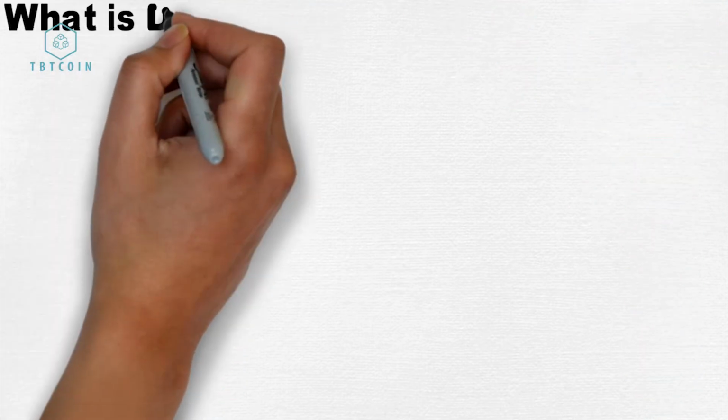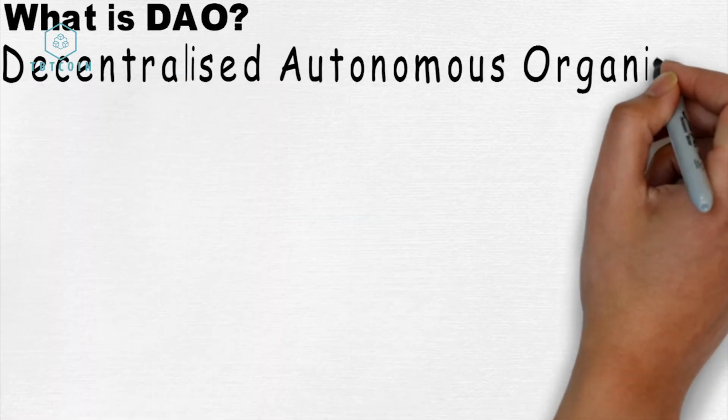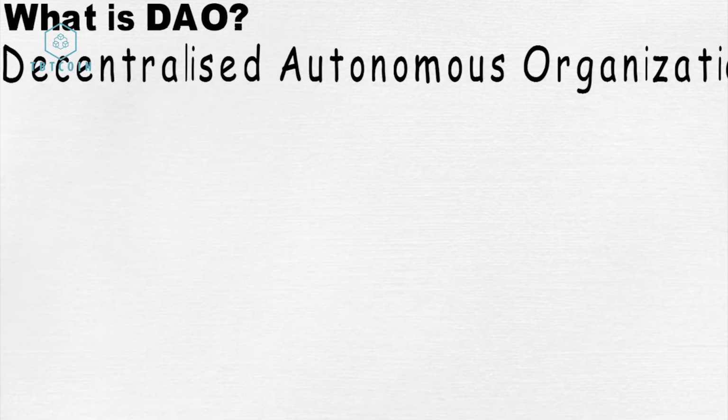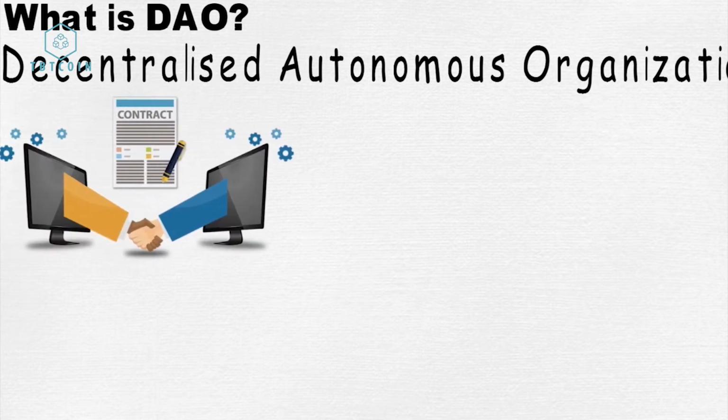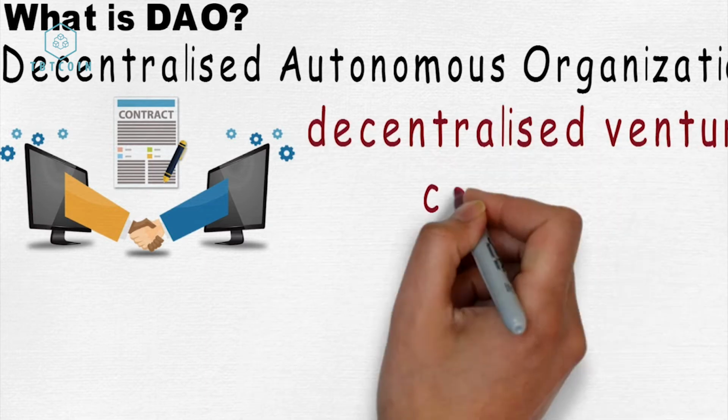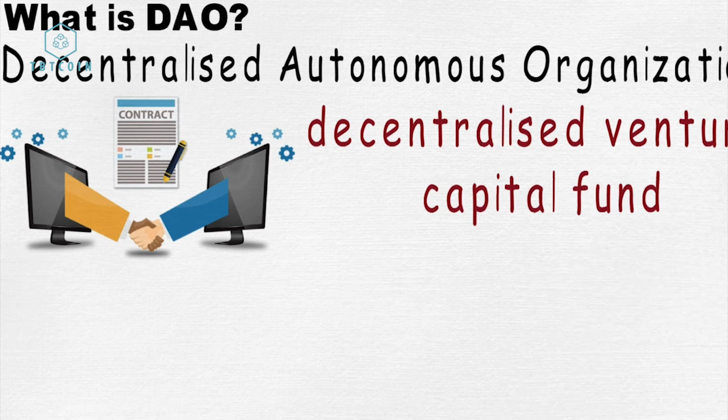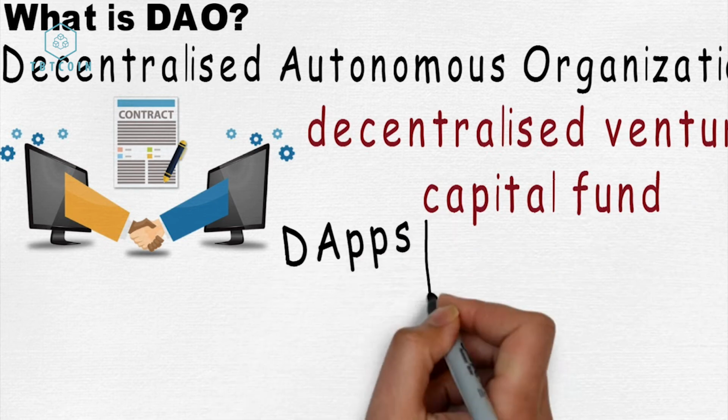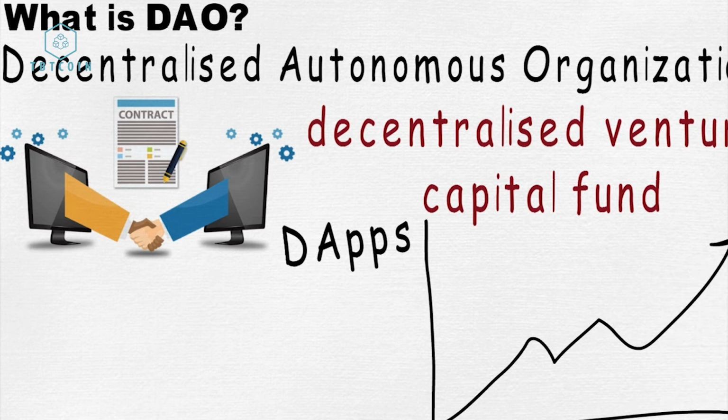What is the DAO? The Decentralized Autonomous Organization, or in short DAO, was developed as an Ethereum smart contract that was going to revolutionize the way we thought about Ethereum. The idea behind it was to be a decentralized venture capital fund that would invest in potential decentralized applications and earn returns for initial investors.